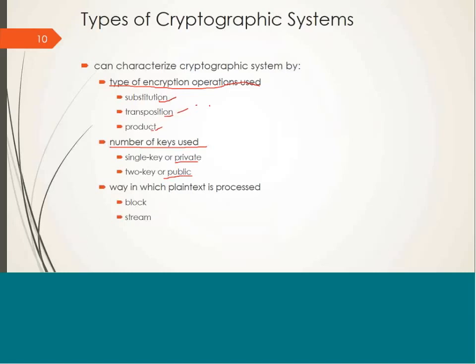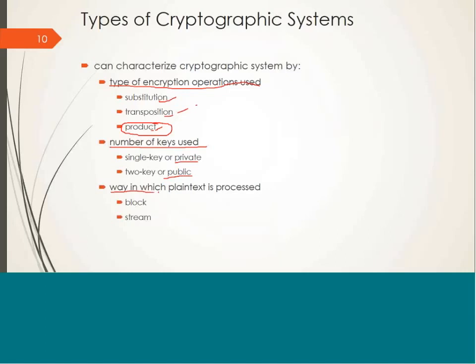So the idea which has been followed in modern cipher techniques is to use product systems. It uses multiple stages of substitution and transposition. That is the idea used in the latest cryptographic algorithms, and AES, which we are going to study, uses the same technique.